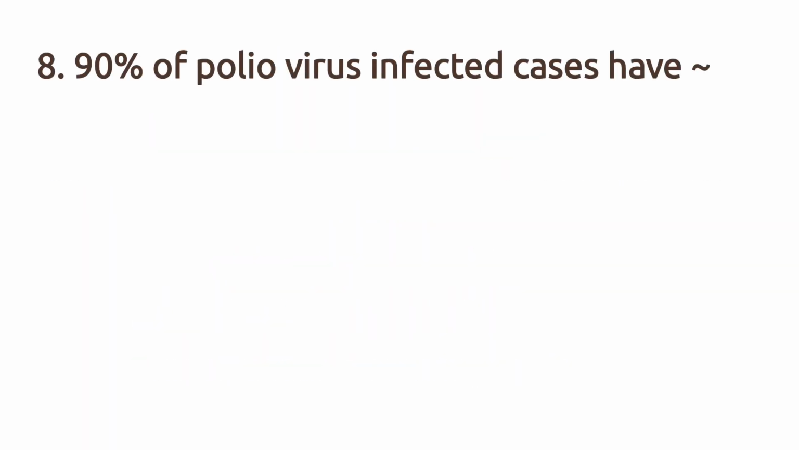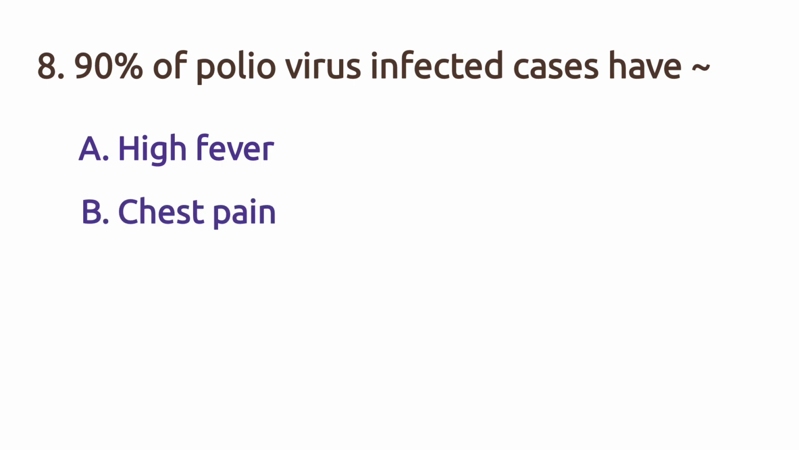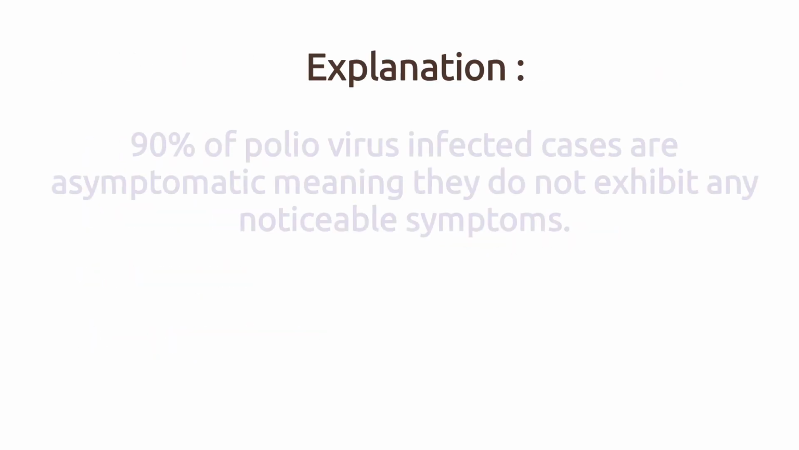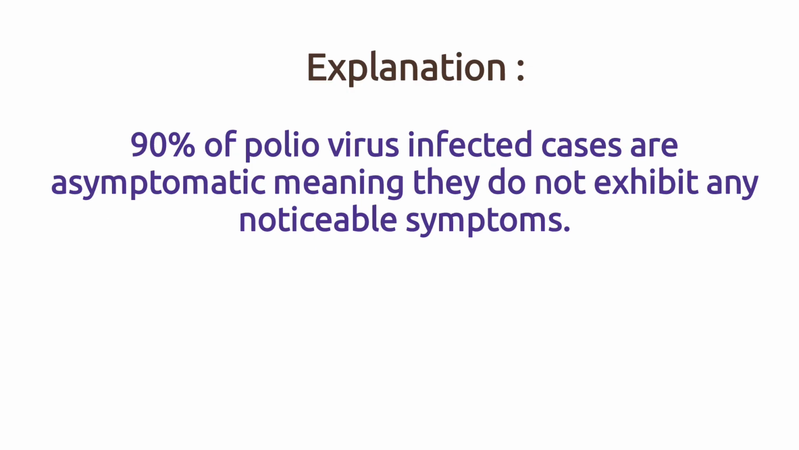90% of poliovirus infected cases have Option A high fever, Option B chest pain, Option C paralysis, Option D no symptoms. The right answer is Option D, no symptoms. 90% of poliovirus infected cases are asymptomatic, meaning they do not exhibit any noticeable symptoms.